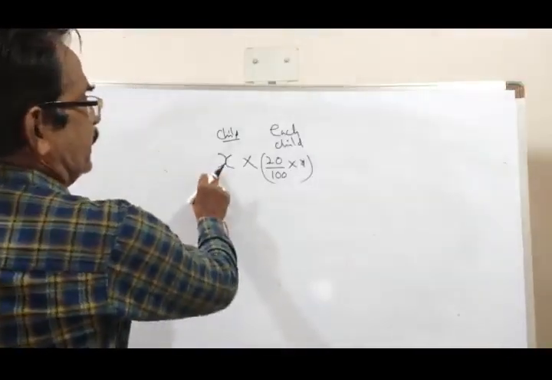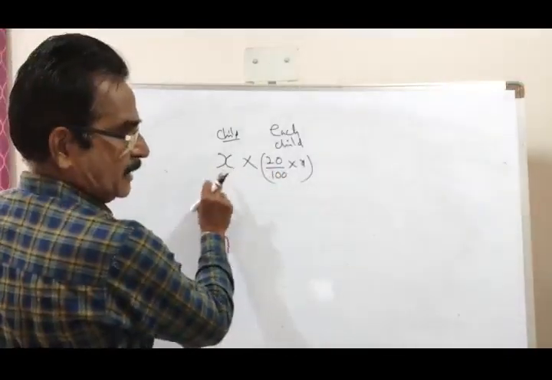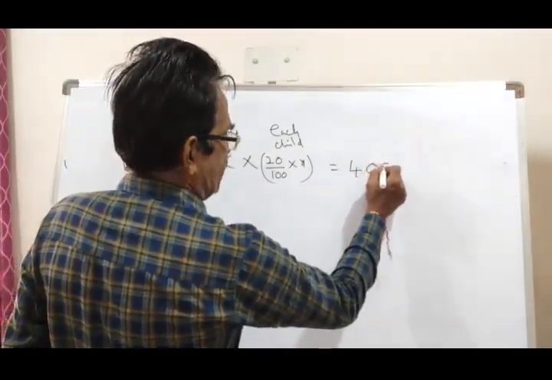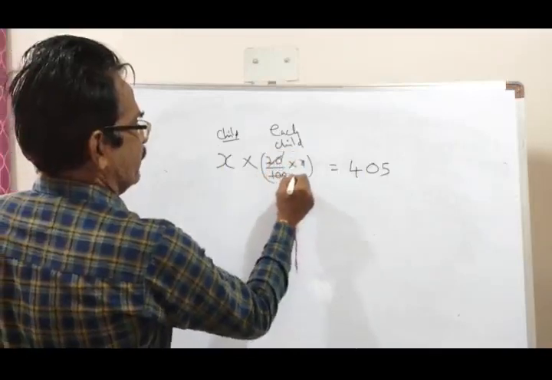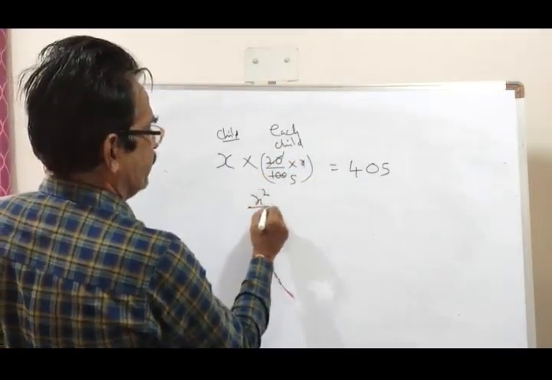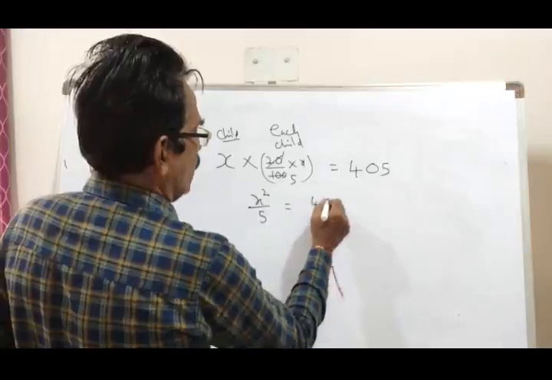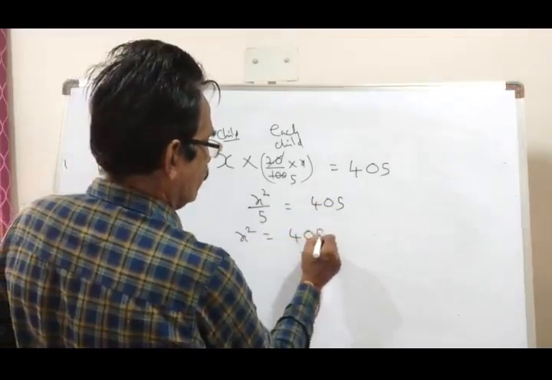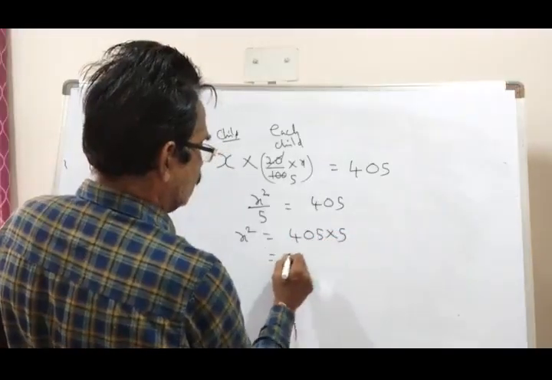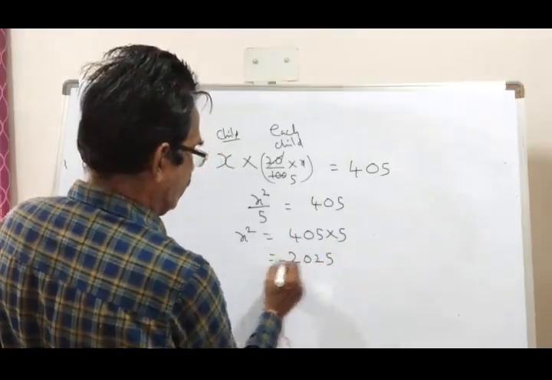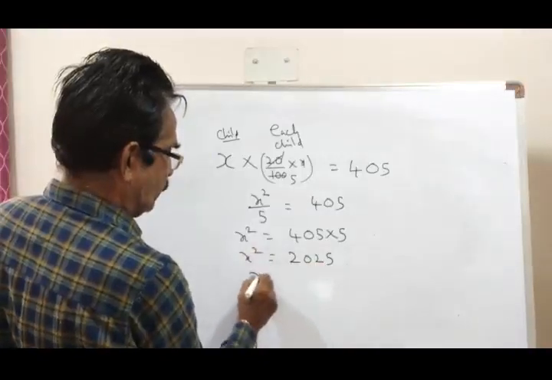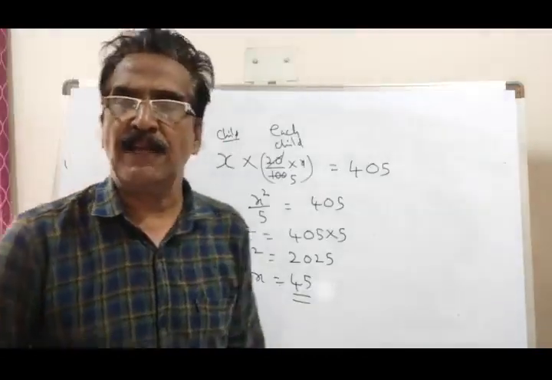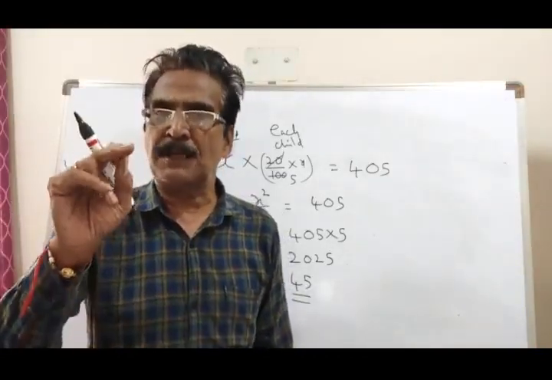So children into what each child gets is equal to the total number of sweets. x times x by 5 is equal to 405. x square is equal to 405 into 5, that is equal to 25. x square is equal to 25, so x is equal to 45. This 45 is the total number of children.